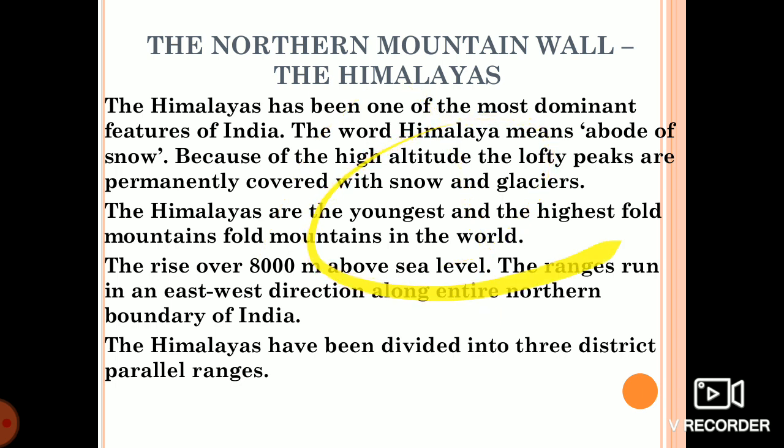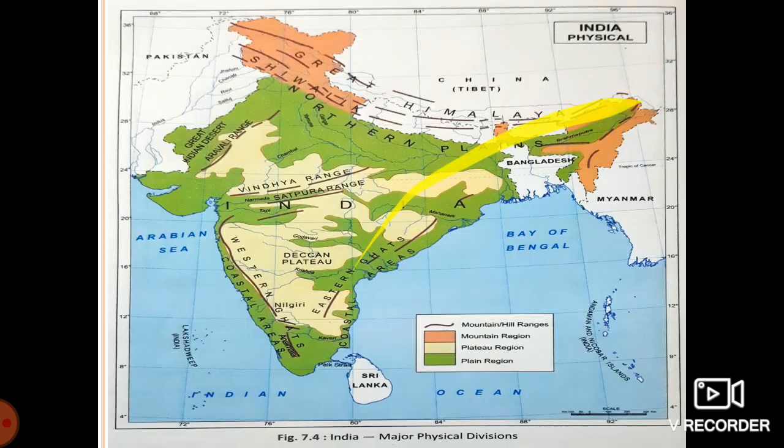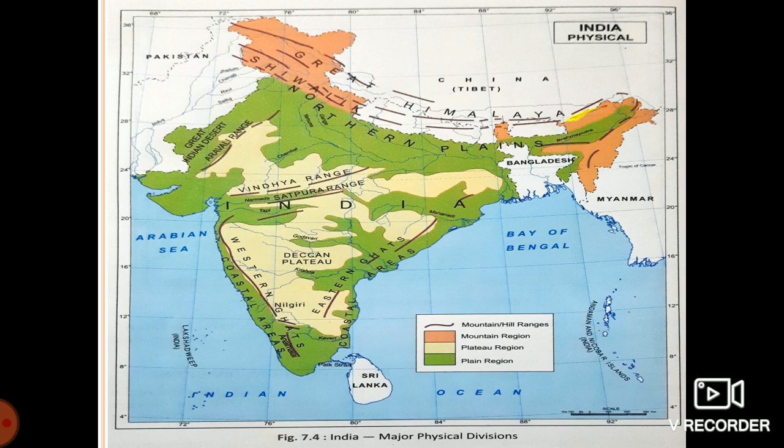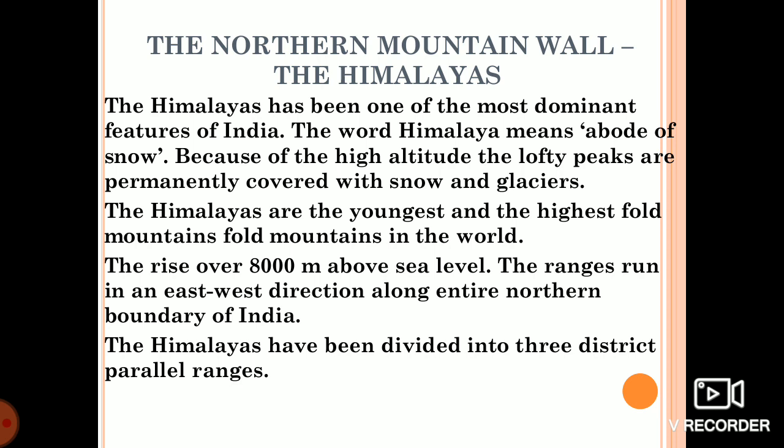The Himalayas are the youngest and highest fold mountains in the world. They rise about 8,000 meters above sea level. The range runs in an east to west direction along the entire northern boundary of India, like this.